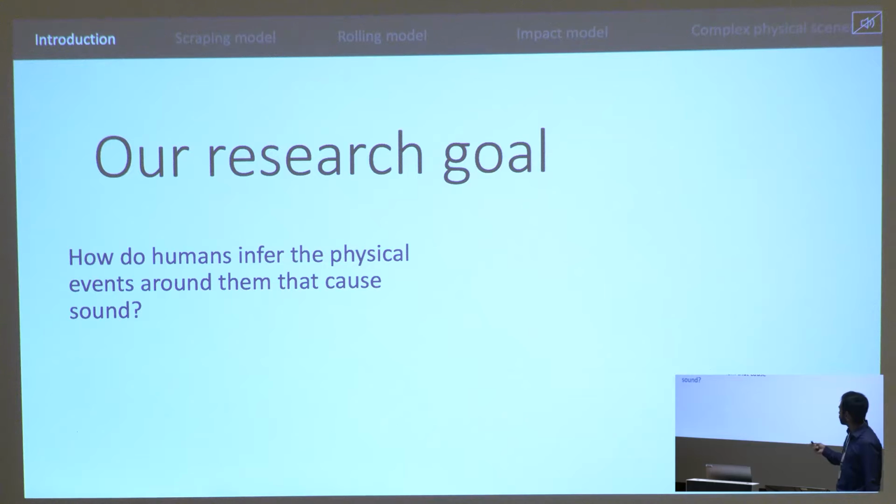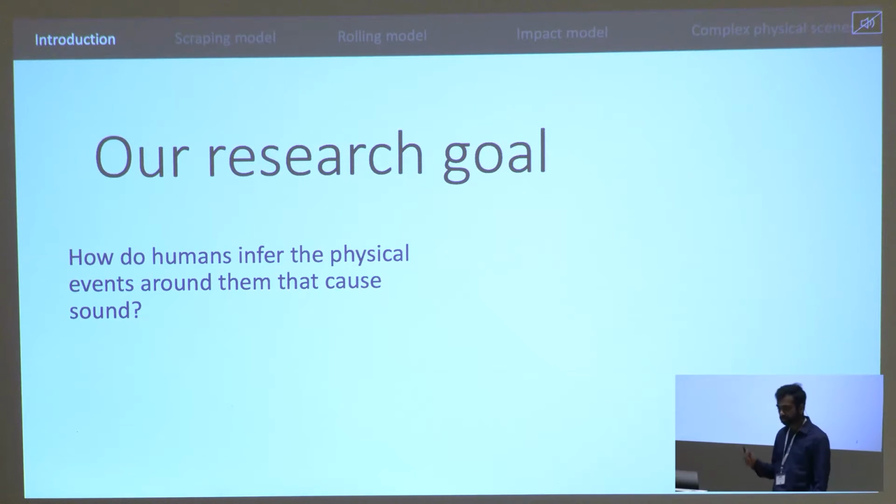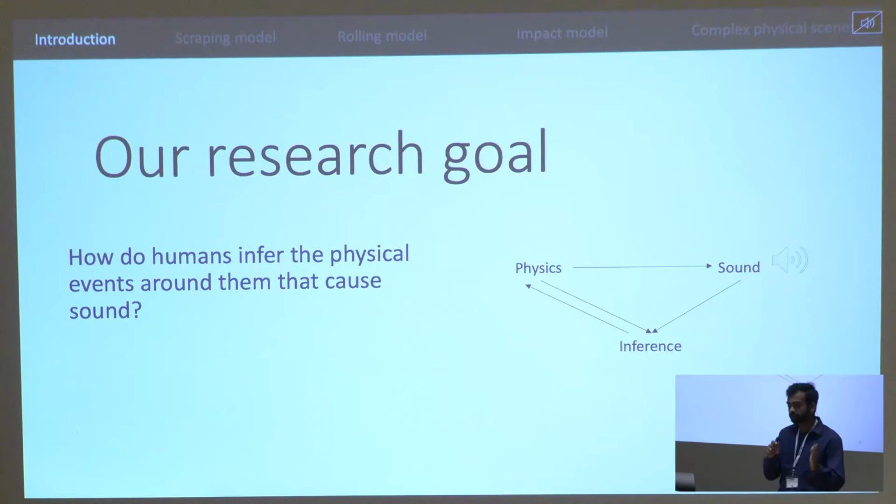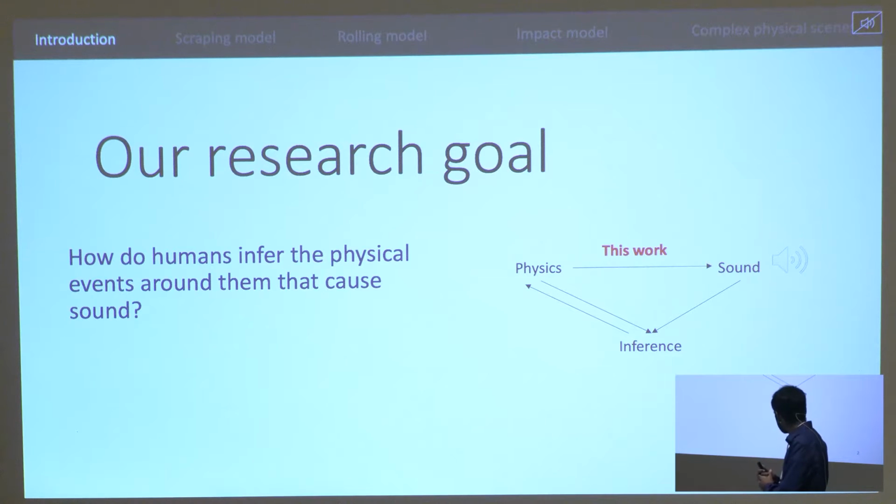So we are interested in the question of how humans infer the physical events around them that cause sound. To answer this, we are interested in this triangle. Basically, how physics around us leads to the sounds we hear, how humans make reasonable inferences from these sounds, and how do those inferences connect back to the physics of the world. This work will be talking about this part of the puzzle, where we will understand how physics of contacts between rigid objects leads to the sounds of rigid objects. And in future work, we'll be looking more on the computational inference and the physical inference side of it.